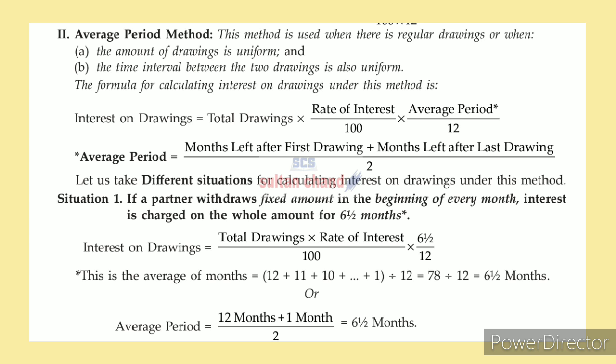You can see this screenshot. For the average period method, we have some formulas. One is interest on drawings: the total drawings, how much we have withdrawn from the firm, times the rate of interest divided by 100, times the average period. For calculating the average period, you know the meaning of average? Beginning plus end divided by 2, that is an average. Like this here also: months left after first drawing plus months left after last drawing, divided by 2. And you could understand better when I teach you that illustration.